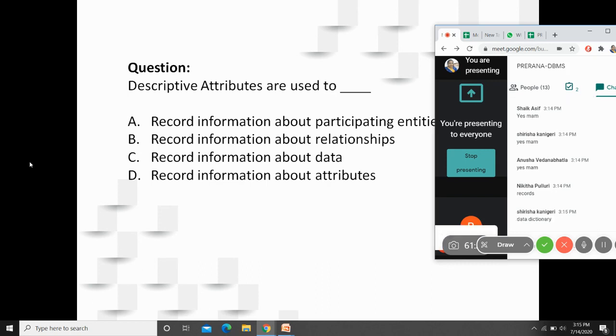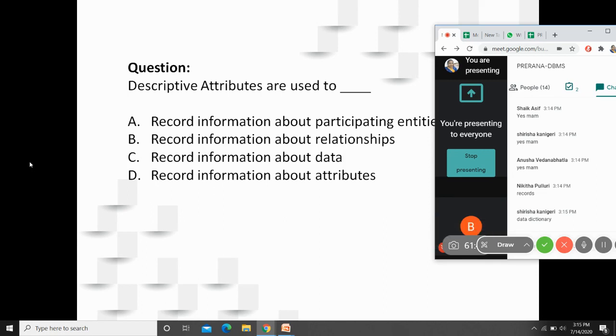Exactly. Very good, Sirisha. It is very good progress. You have a data dictionary. In the metadata, you will be recording information about the data. In short, we usually call this data about data. Probably you might have heard that word. Data about data is metadata, and the data dictionary records the metadata.